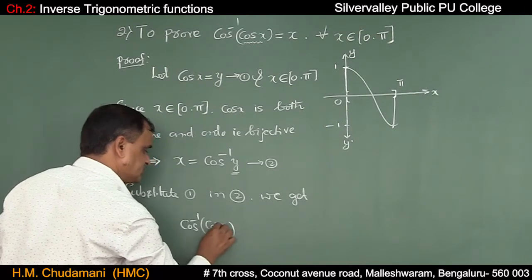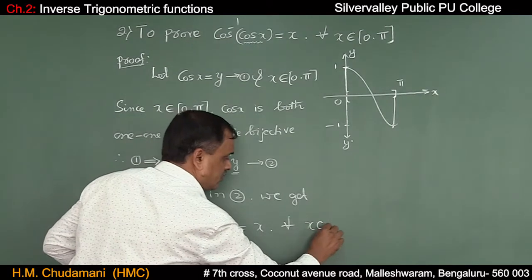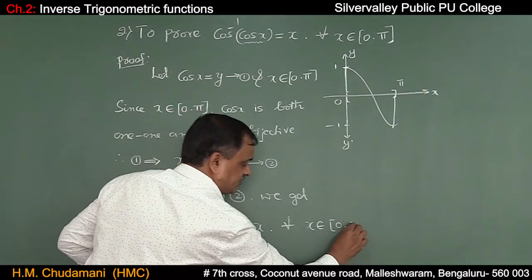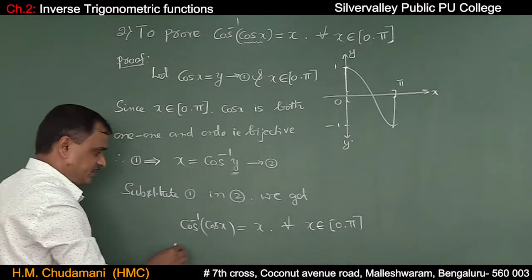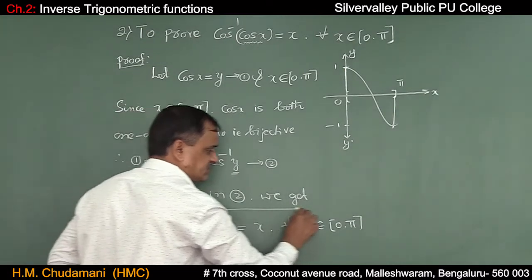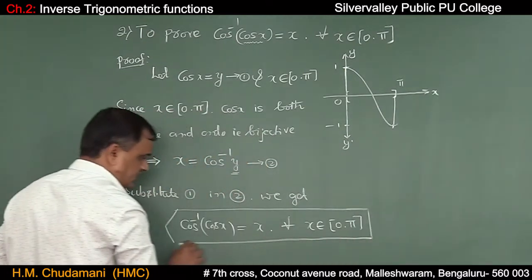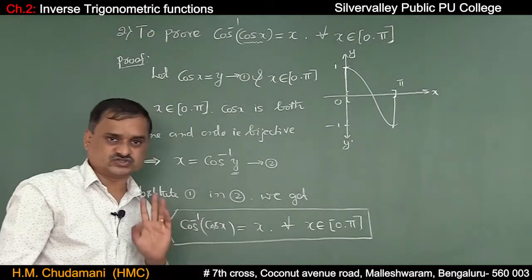Cos inverse of cos x is equal to x for all x belongs to the closed interval 0 comma pi. So if you want to write cos inverse of cos x as x, x should be within the interval 0 comma pi, of course a closed interval.